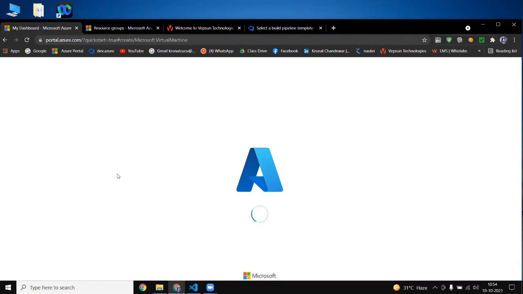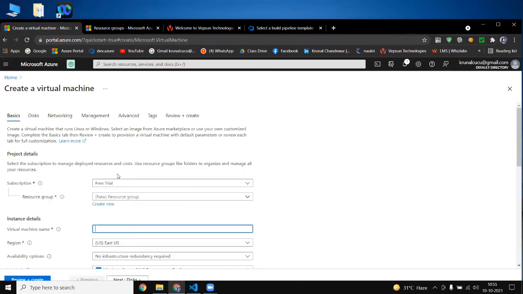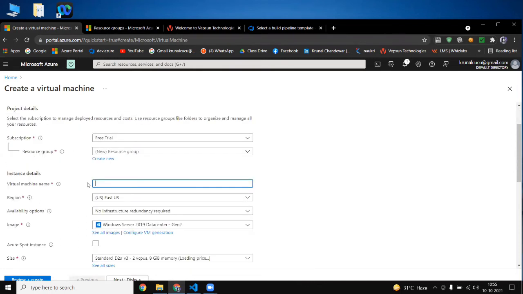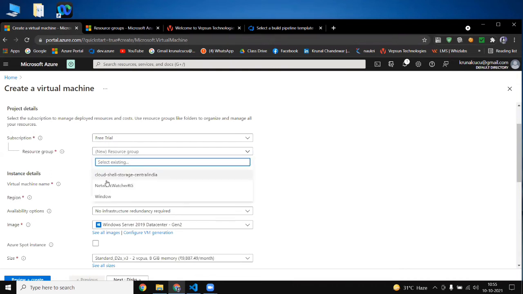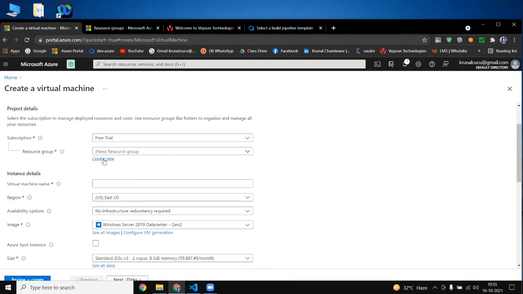So a virtual machine is like a container. Nowadays, no one is going with virtual machines. Everyone is going with containers, Docker, and Kubernetes. And Kubernetes is like a virtual machine that doesn't have its own operating system; it runs on the operating system of another. See, you are getting the option of window. These two are already there, and this one I created new. If you are not interested in using this one, it is not chargeable, so it's okay. We can create a new one here only.